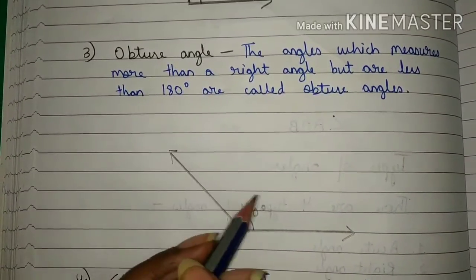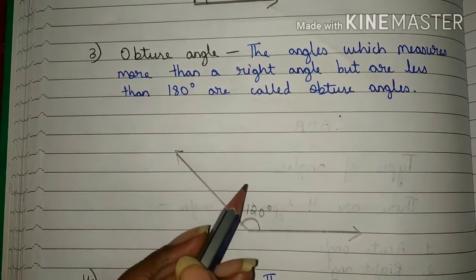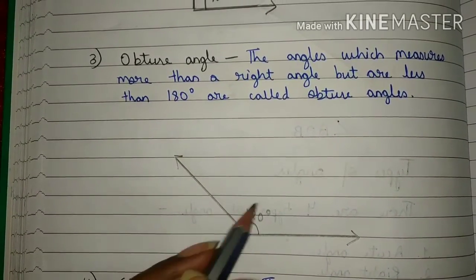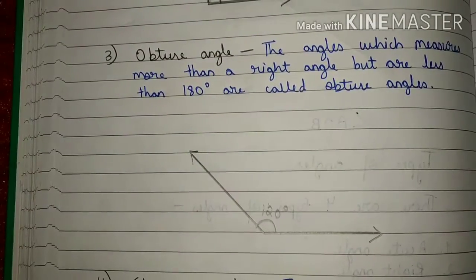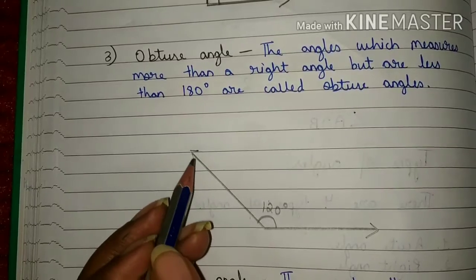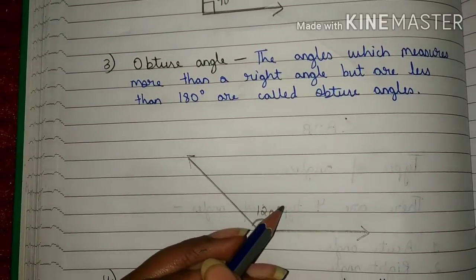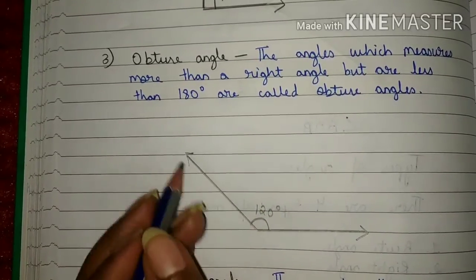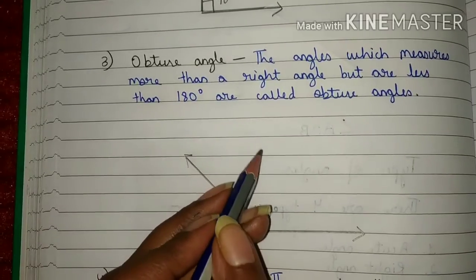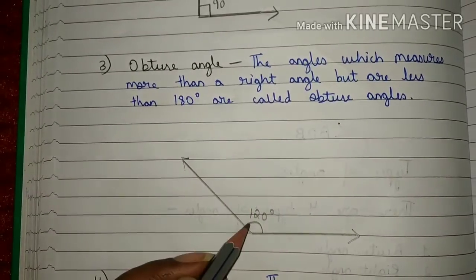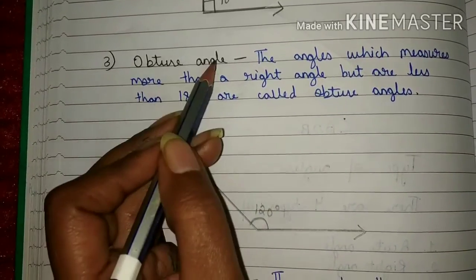This is an angle which measures 120 degree. So, this angle is known as obtuse angle. Students, this is an angle which measures 120 degree. It means this angle measures more than 90 degree but less than 180 degree. So, this angle is known as obtuse angle.